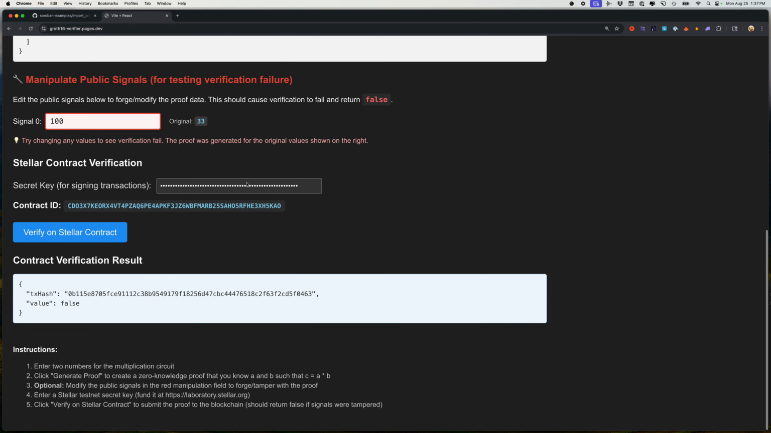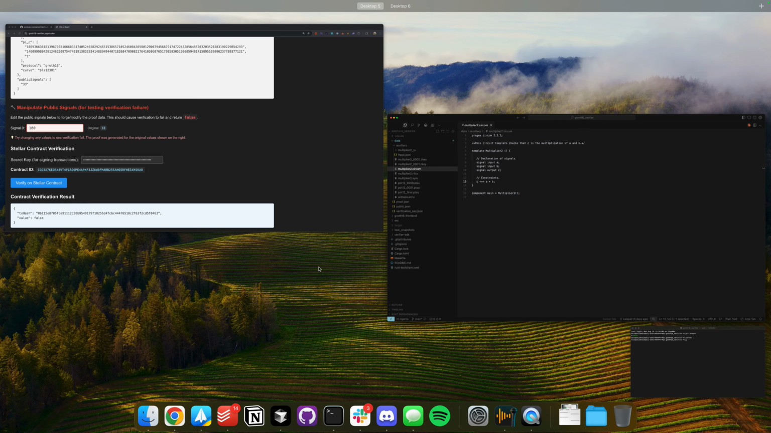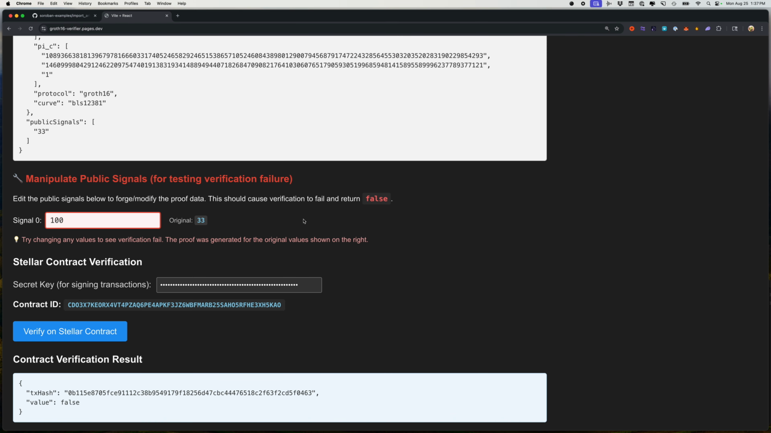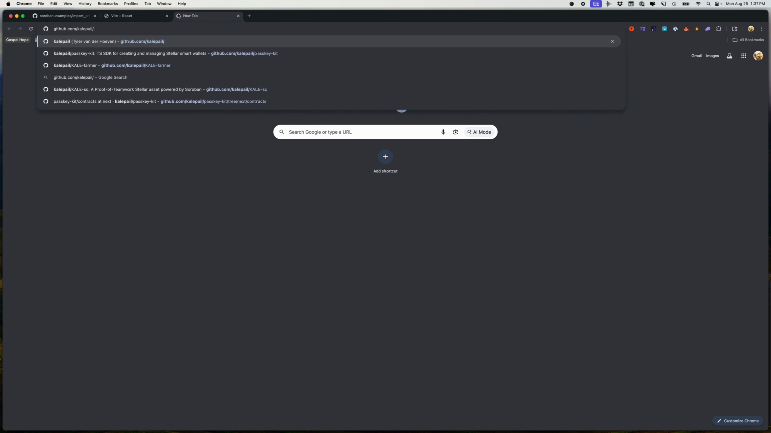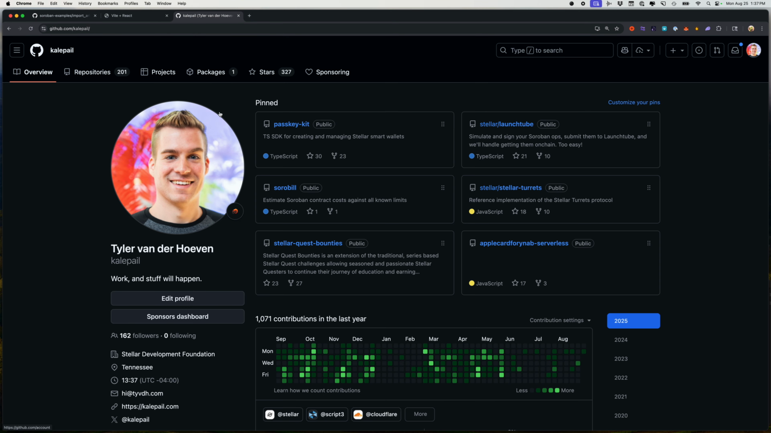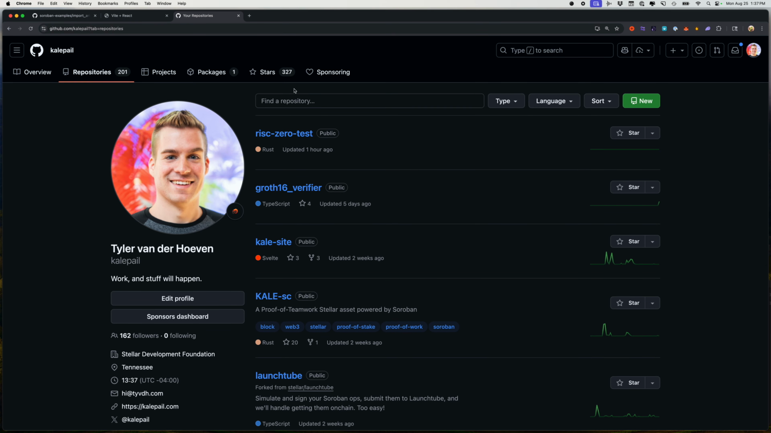Okay, so that's kind of it. At the end of the day, there's not a whole lot of additional things to say. You've got the repo. Actually, there's two repos. I just pushed another one. If I go to, what was this called? Groth16. Yeah, right here, Groth16 verifier.